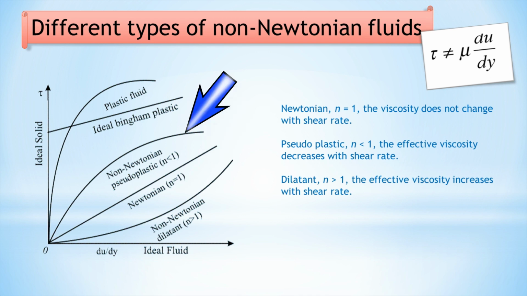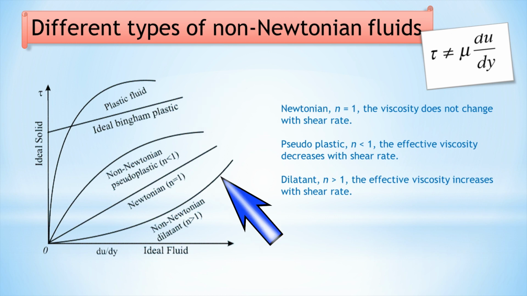Second one is pseudoplastic fluid. Here the value of n is less than 1. The effective viscosity decreases with the shear rate. And the third one is the dilatant fluid. Here n is greater than 1, and the effective viscosity increases with the shear rate.